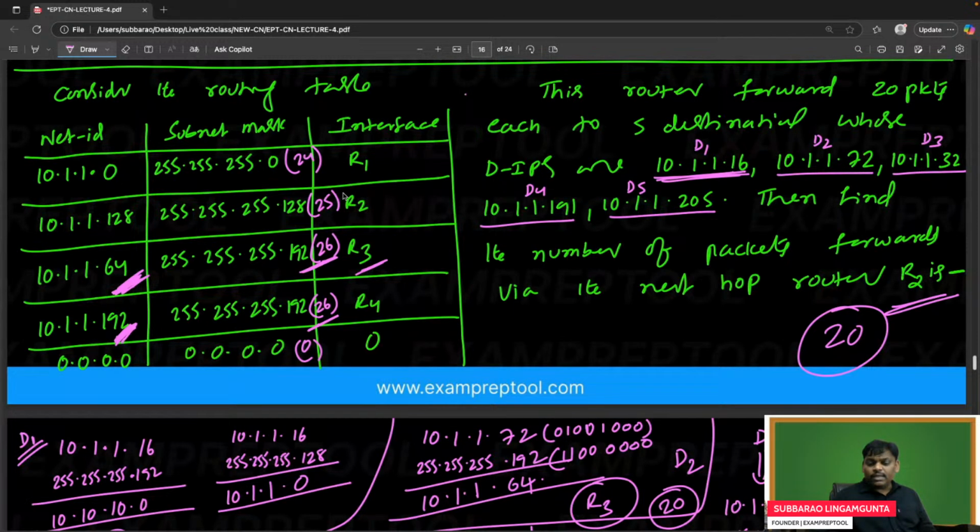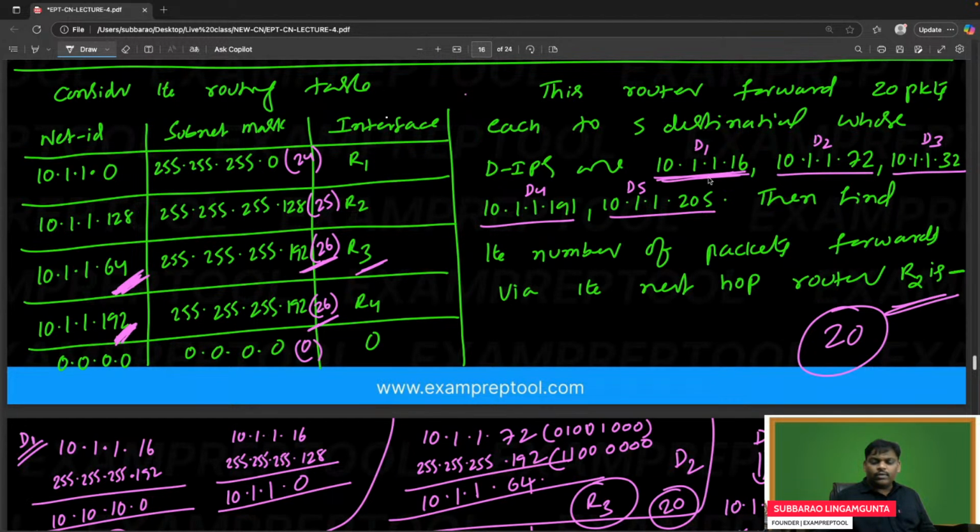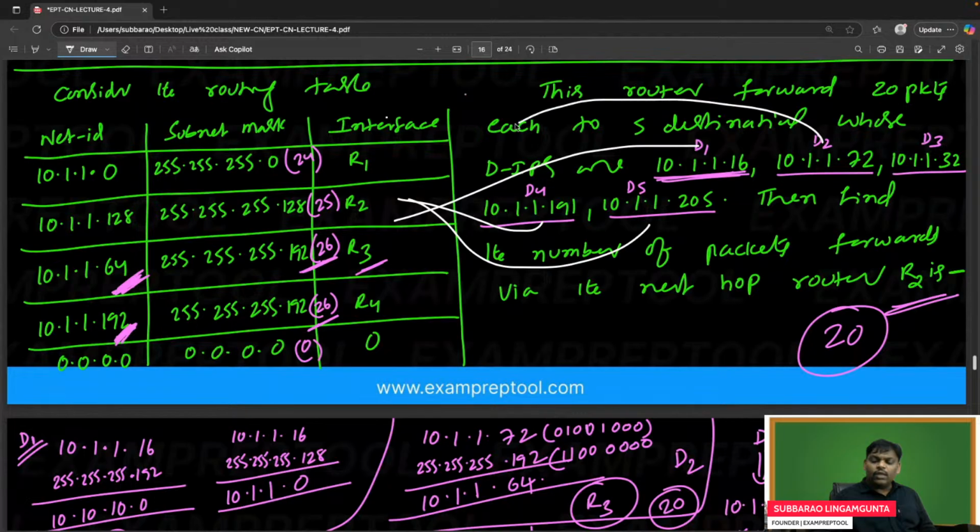Some people are saying directly I will try R2, sir. It's up to you, do whatever way you like. Some people are saying D1 directly, I will try R2, sir. D4 also I will try, sir. D3 also I will try, sir. D2 also I will try, sir. D3 also I will try, sir. Like that.